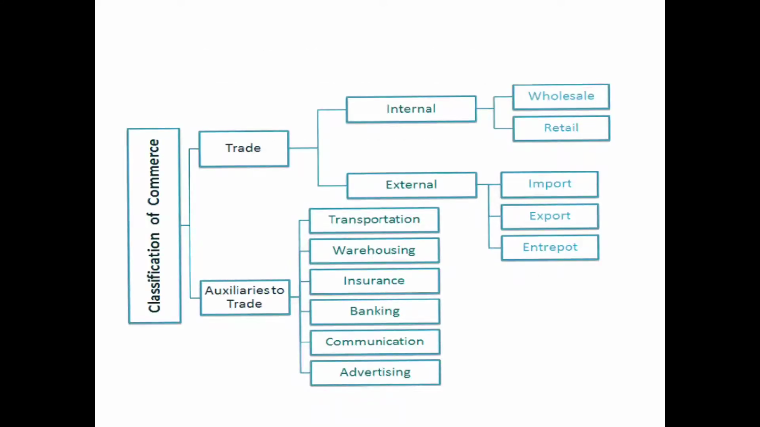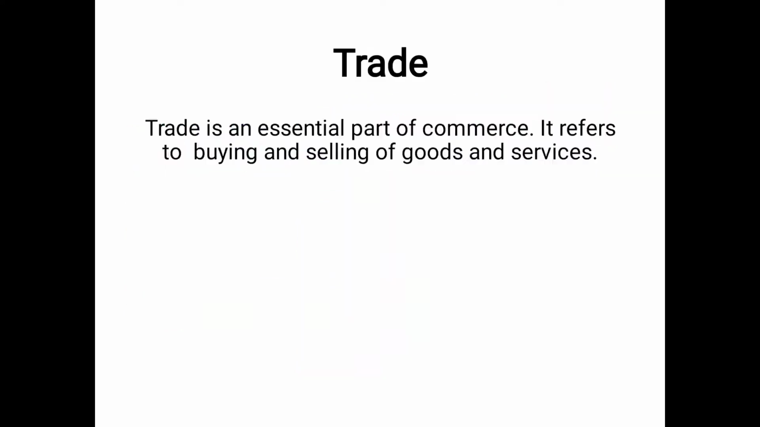Next is classification of commerce. Commerce is divided into two parts, that is trade and auxiliaries to trade. First we will discuss about trade. Trade is an essential part of commerce. It refers to buying and selling of goods and services. It helps in making the goods produced available to the consumers. Traders act as a link between the manufacturer and the consumers.